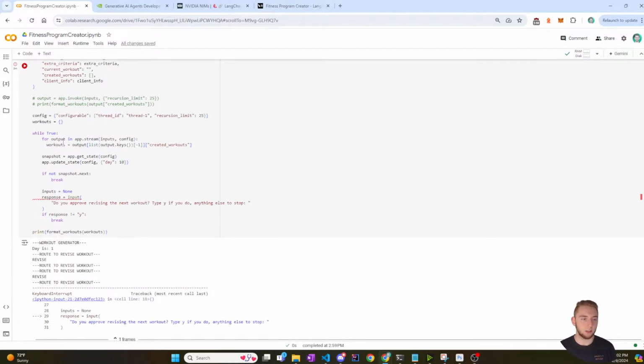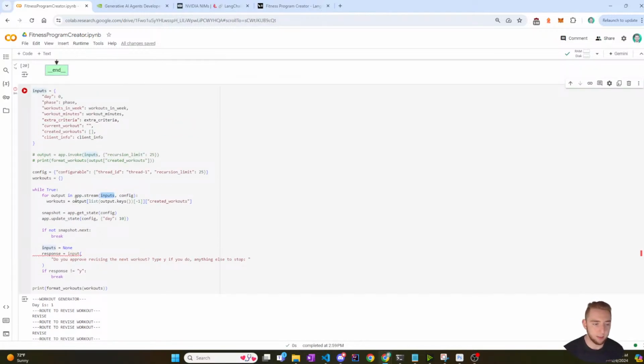And so what you do is you stream your inputs into the graph and you can get the output or whatever, get the state. But the problem is when you want to continue after the interrupt, you specifically have to set inputs to none, which makes it difficult to actually update the state of the graph before you continue.